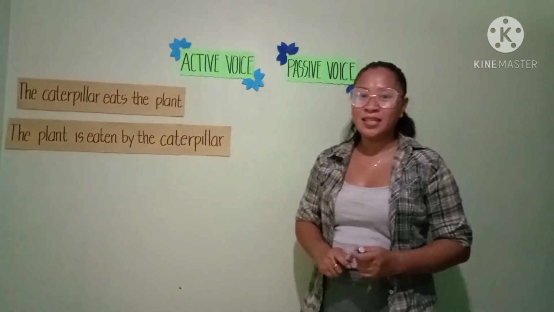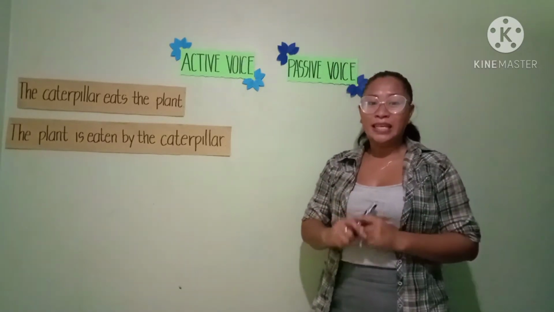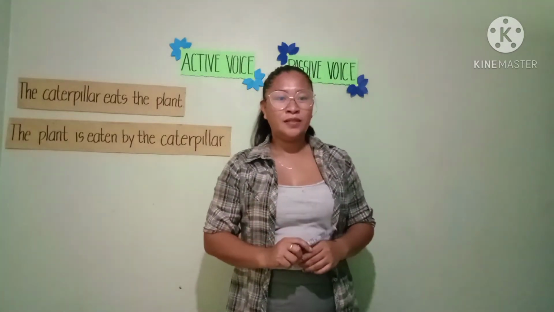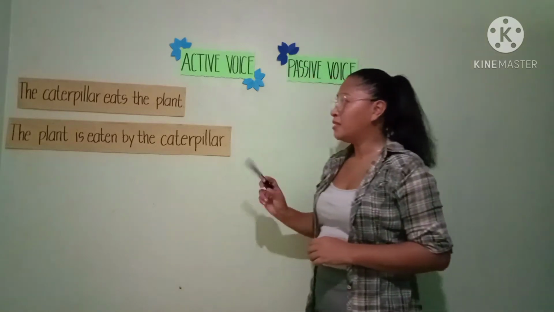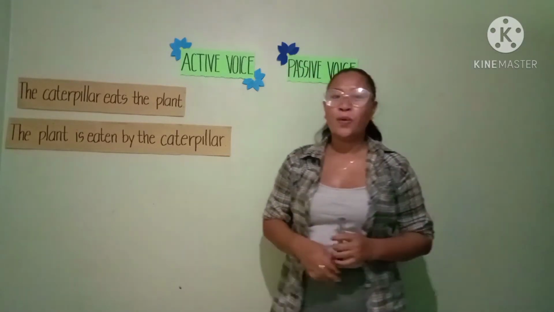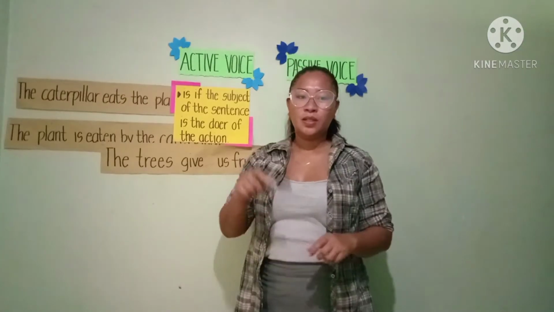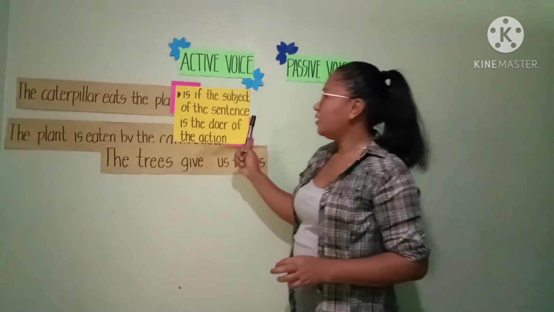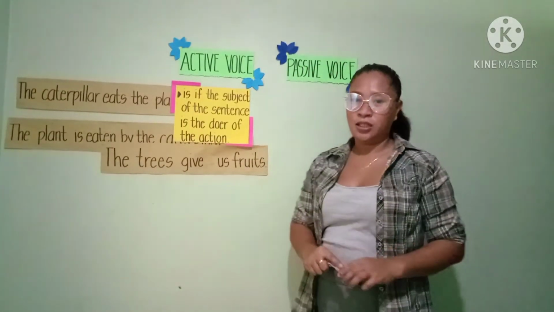That's why in a sentence, we have two voices based on whether the subject is the doer or the receiver of the action. So, that's what we call the voices of the verbs. That's why we have active voice and passive voice. Let's go to the first one, the active voice. Active voice is when the subject of the sentence is the doer of the action.